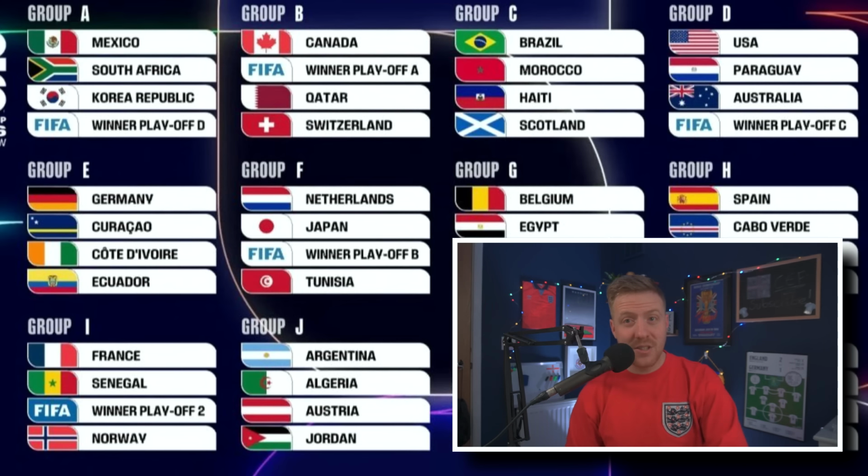Tunisia, as English fans will know, a tricky opponent at a World Cup. You would still back the Netherlands to win that group despite who may come into that playoff spot, but it's not the easiest, but you would expect the Netherlands to go through.